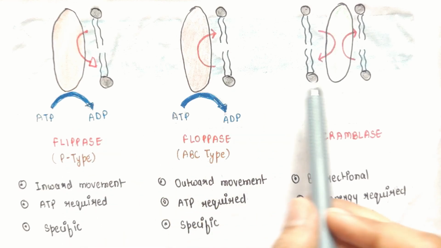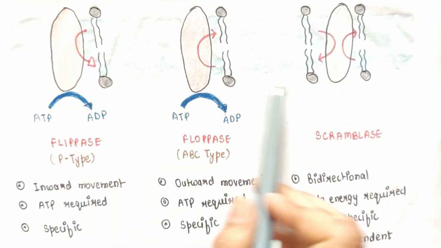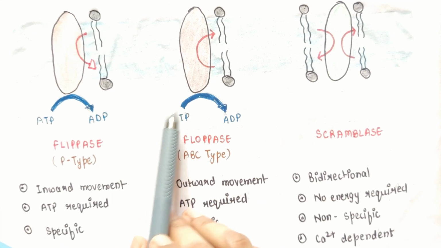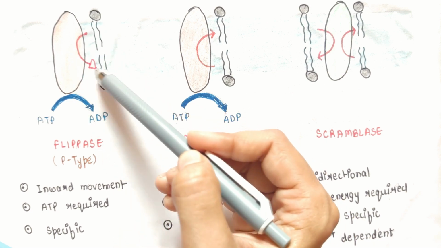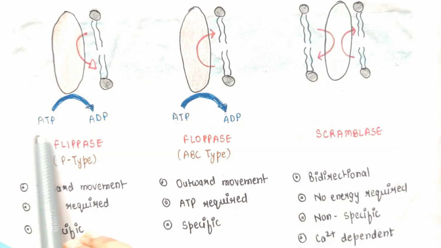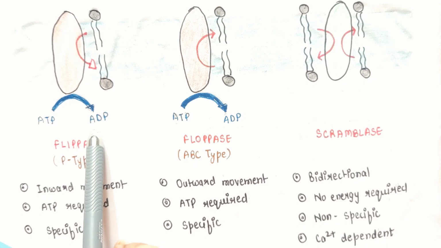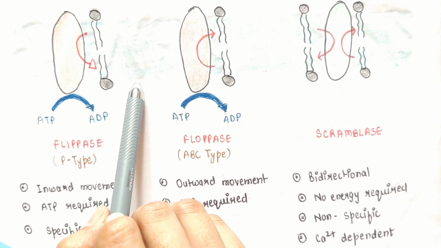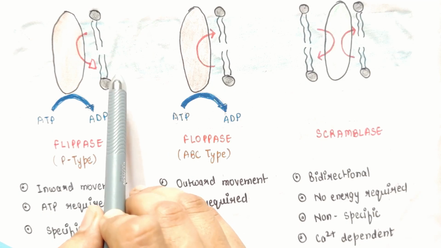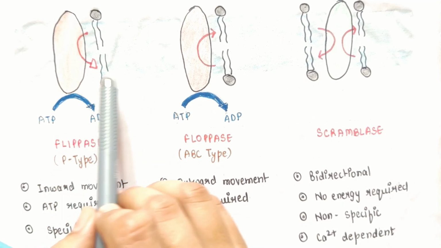So these are three different phospholipid translocators or enzymes that mediate the flip-flop movement of lipid molecules. So here the first one is flippase, which is a P-type transporter. It generally moves the lipid molecule from outer leaflet to inner leaflet, and it requires ATP hydrolysis to mediate this kind of movement. An example of this movement is certain phospholipids like phosphatidylserine or phosphatidylethanolamine.